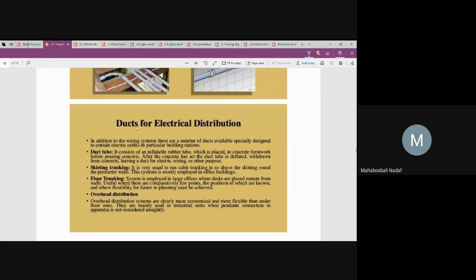Next, we call it ducts. Where do these ducts come in? Ducts are nothing but a hollow space inside a concrete wall or masonry wall in a building, and may be made of plastic, PVC, or just a cavity. Duct tubes generally run throughout the wall and the slab. Inside you are going to place a rubber cable or normal wire. One thing: skirting trunking means what?